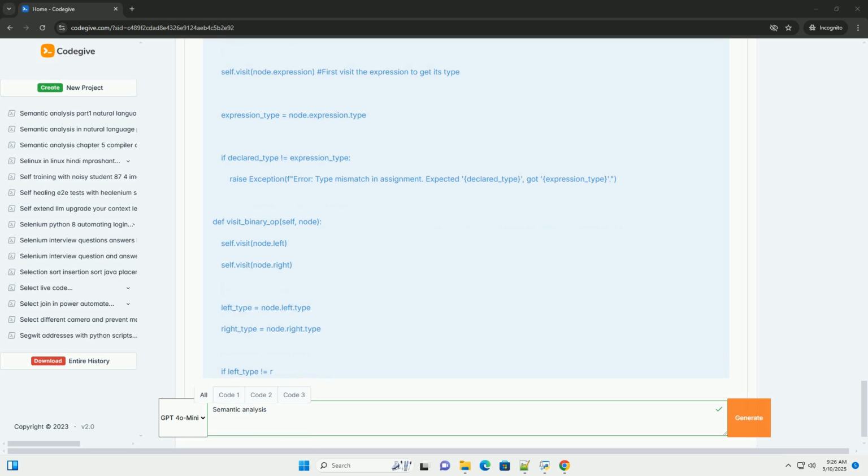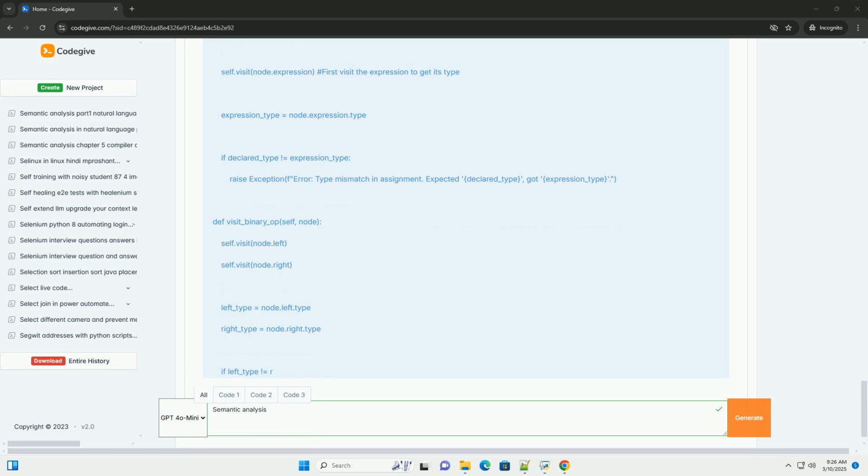Code example: Python, a simplified semantic analyzer. Let's create a simplified semantic analyzer for a very small language that supports variable declarations, assignments, and basic arithmetic expressions with integers and booleans. This example will illustrate symbol table construction and type checking.